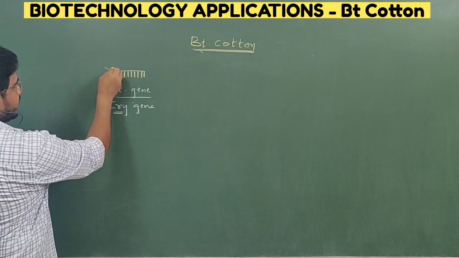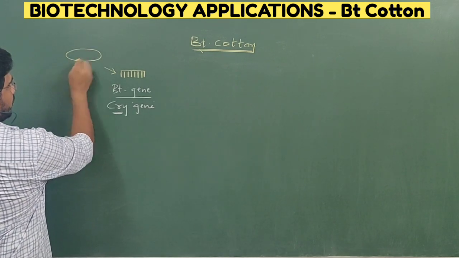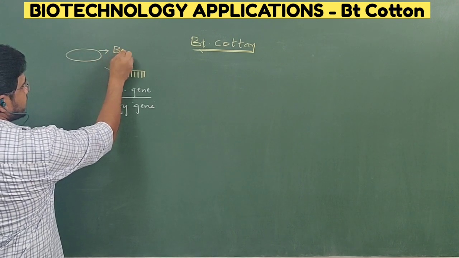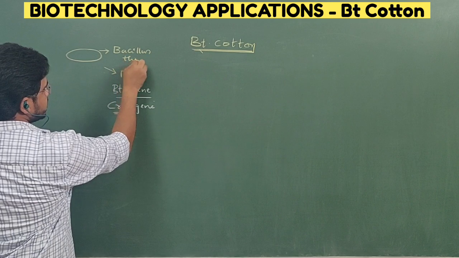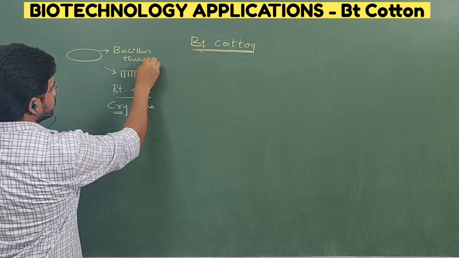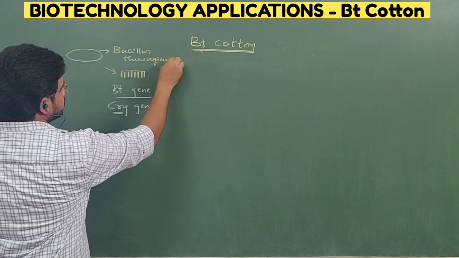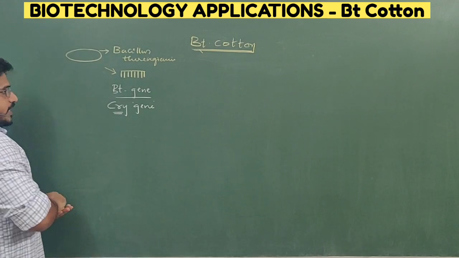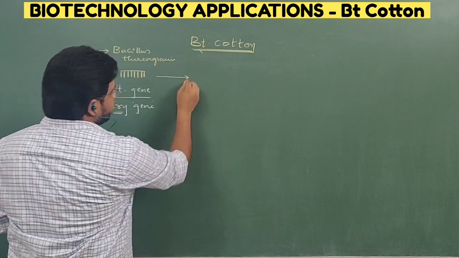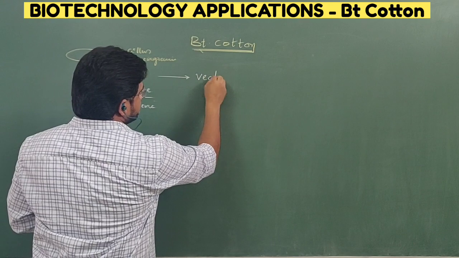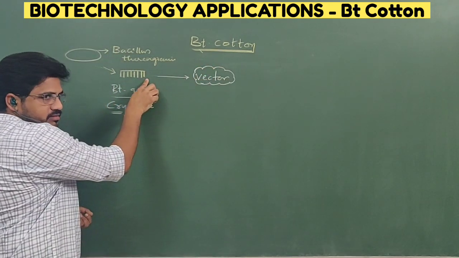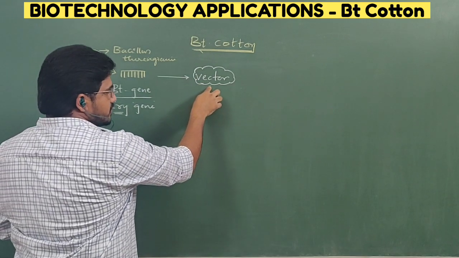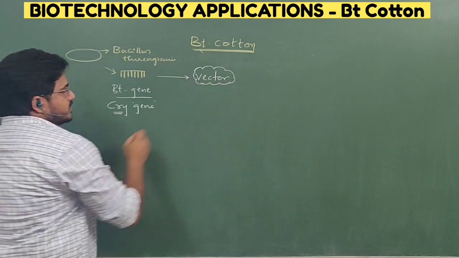This gene is extracted from a bacteria called Bacillus thuringiensis. Right? This gene is incorporated with a vector. A vector is a vehicle that carries the foreign gene along with its gene sequences.